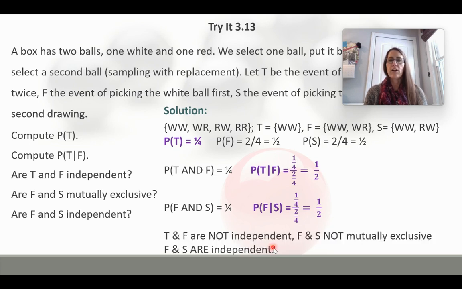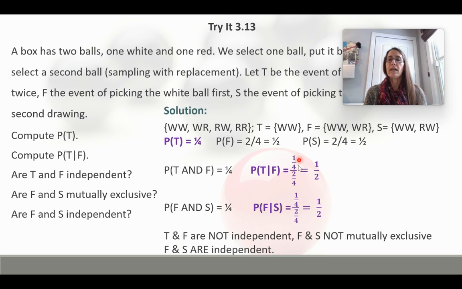So T and F are not independent because this one, T given F, does not equal the probability of T, and this one, the probability of F given S, does not equal the probability of F. Actually, they are independent. Like, they do equal that. I jumped ahead. I was thinking that it was, forgive me.